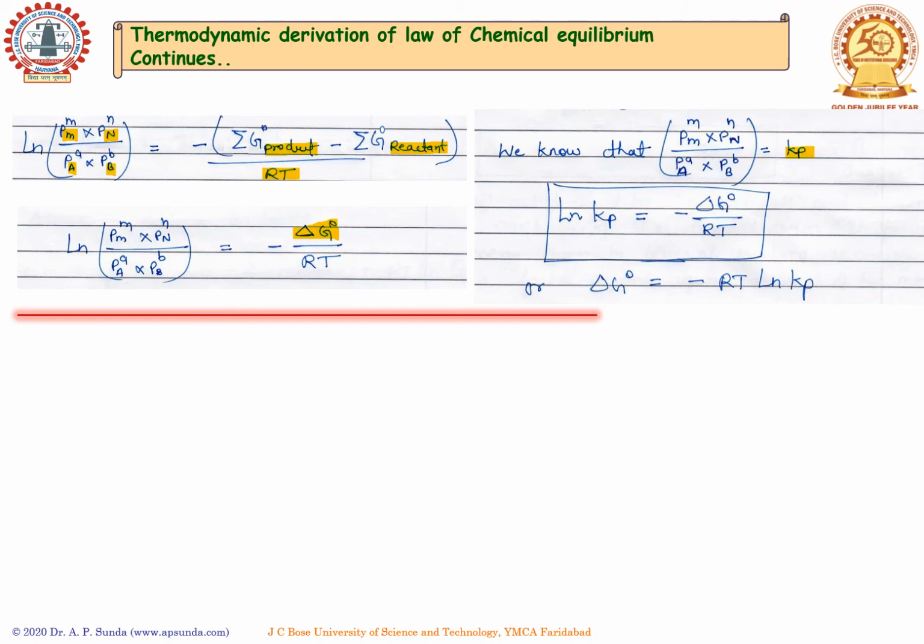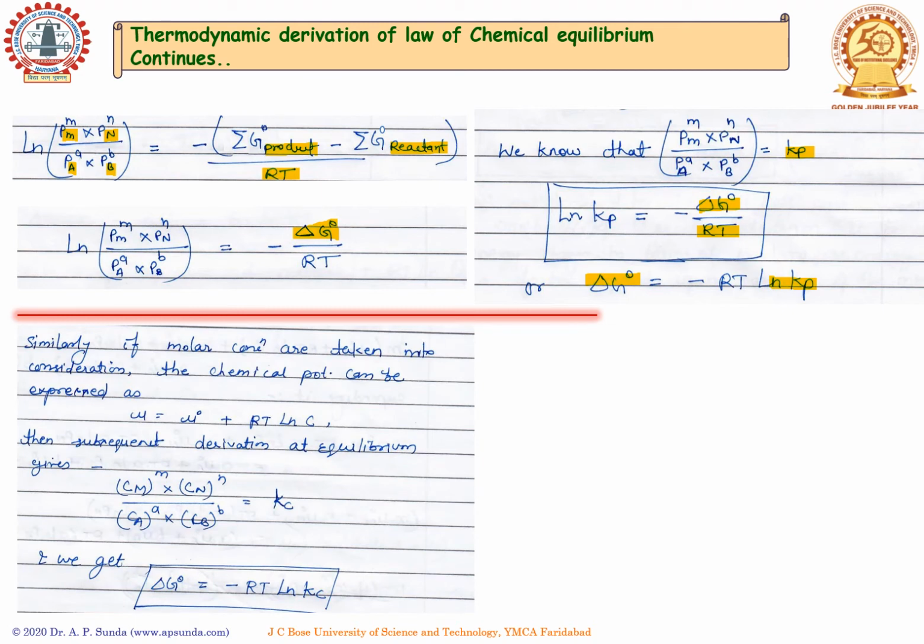So the expression can be written as natural log of Kp equals minus free energy change of the reaction in standard state divided by RT. Or we can write the free energy change in standard state is equal to minus RT ln of Kp.